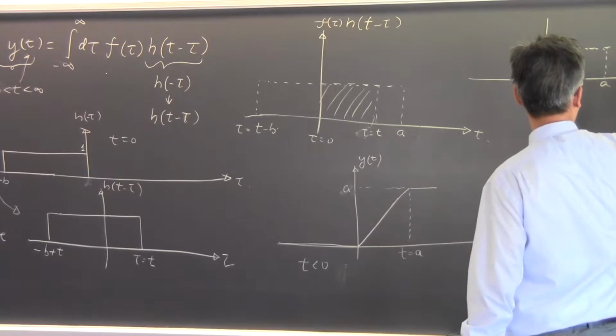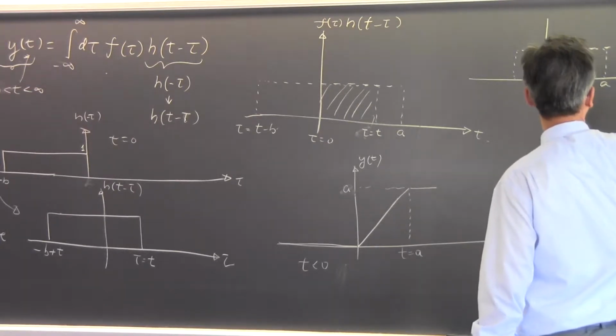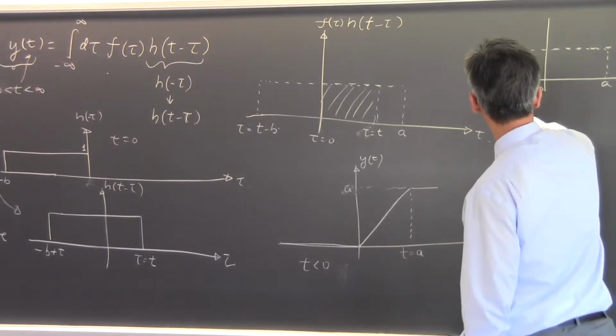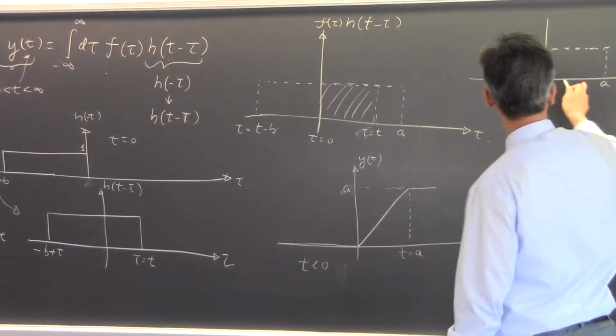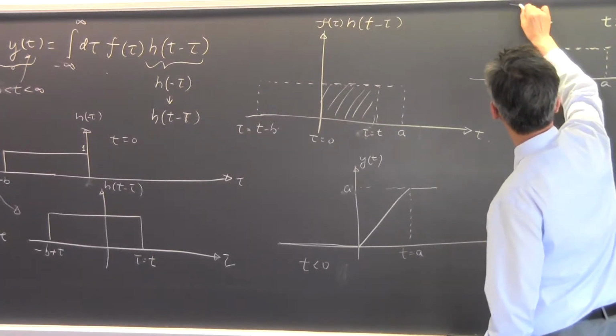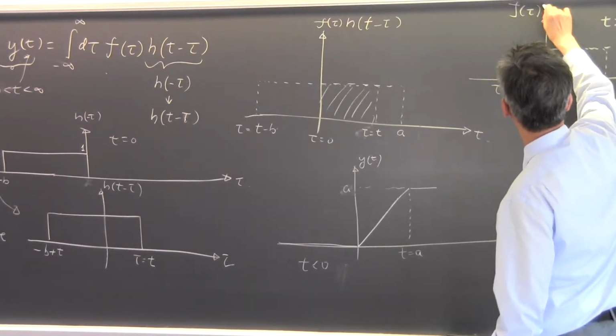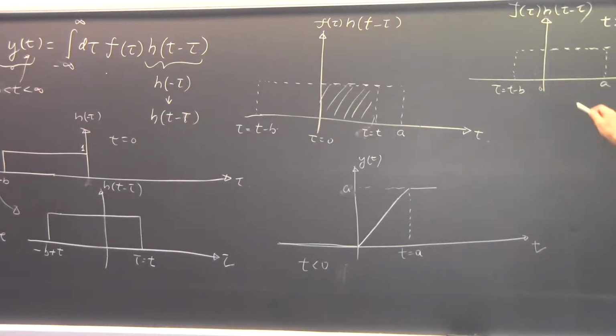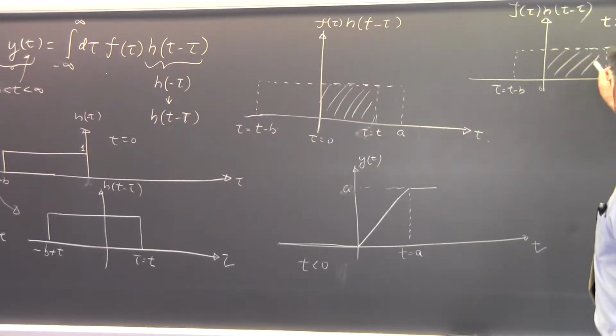Okay. Tau equals t, and this is tau. And this is the t larger than a case. This is the tau is t minus b case. When t is larger than a, this is the picture I should have of this thing. Okay, this is the picture I have, and the overlap integral essentially remains constant for a while.